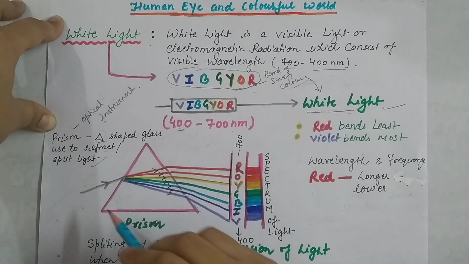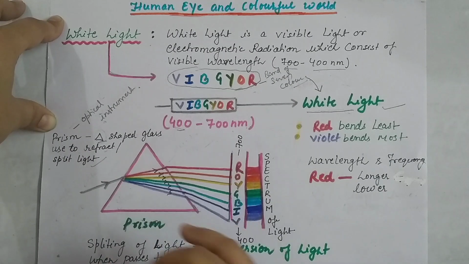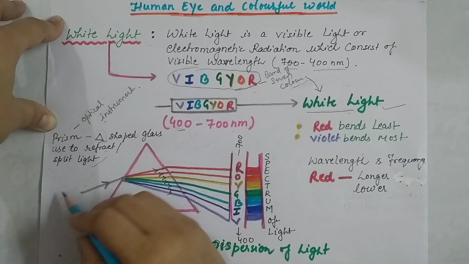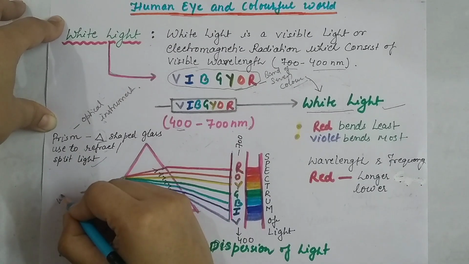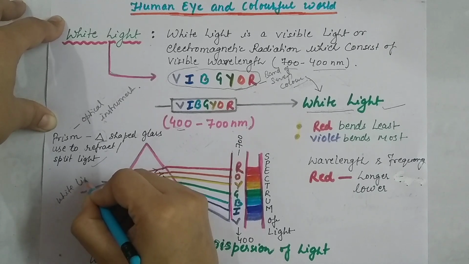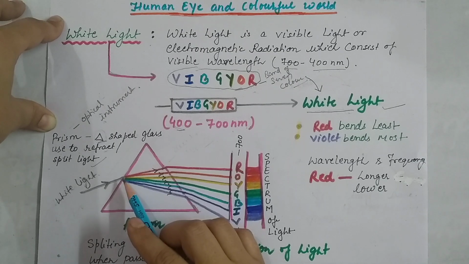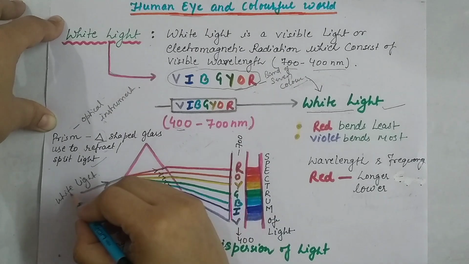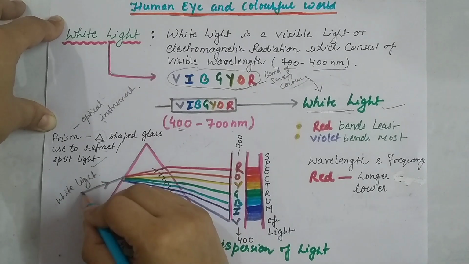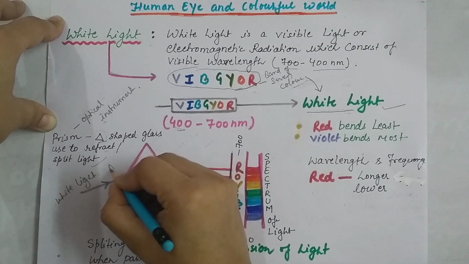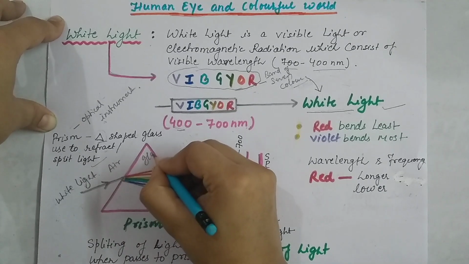So what you are seeing here is white light. This is the white light, and this is the air medium and this is the glass medium.